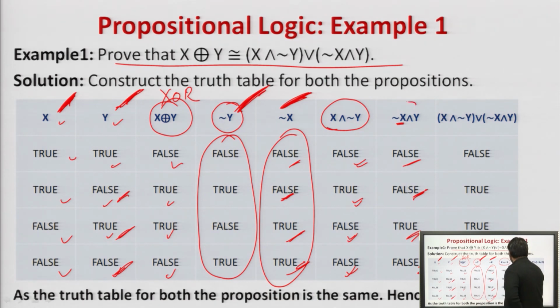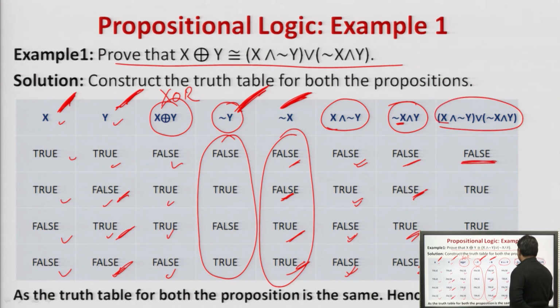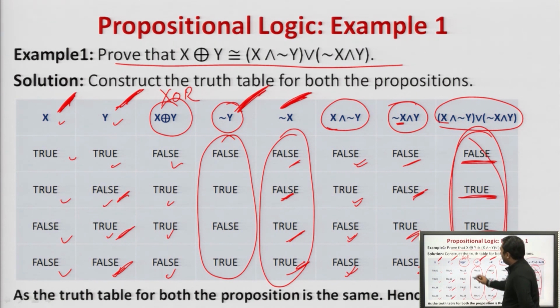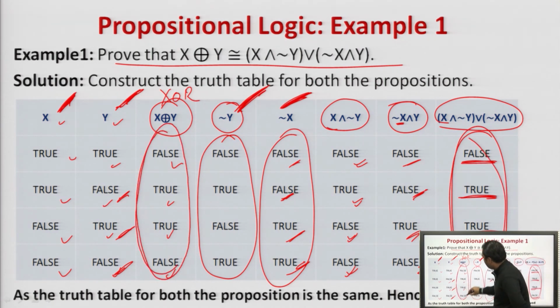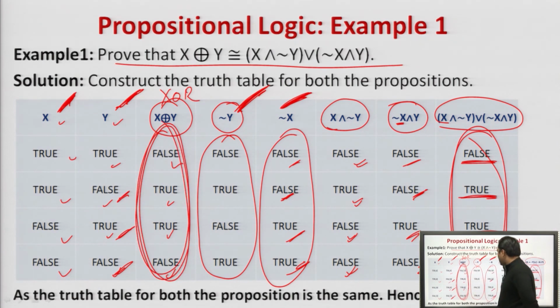Once we get this, what will we do? We will perform an OR operation of this using this. So what happen? False and false will return false, true false will return true, false true will return true, false false will return false. Hence, this will be returned and this is equivalent to what? What we have achieved here. Agreed? As the truth table of both the propositions are same, hence proved.